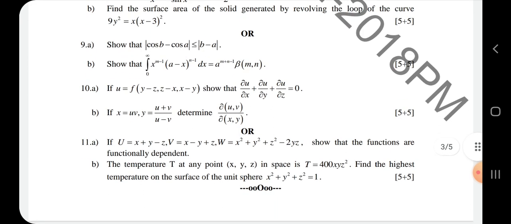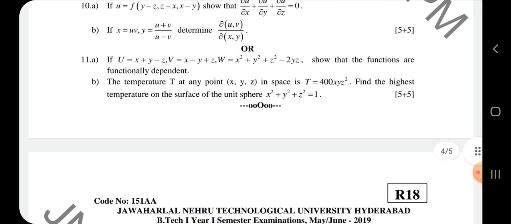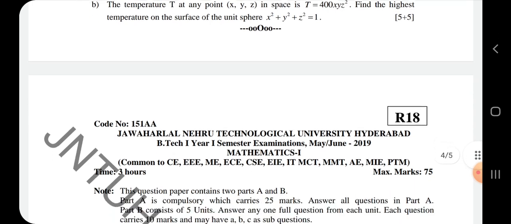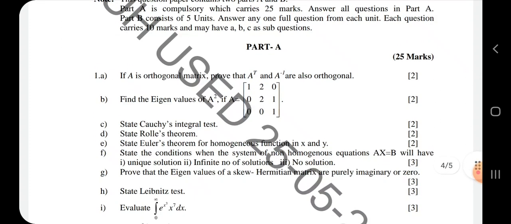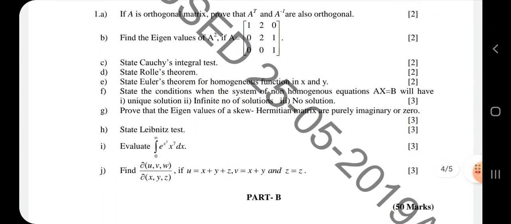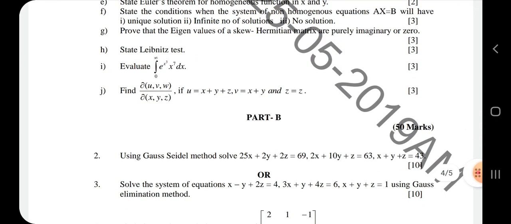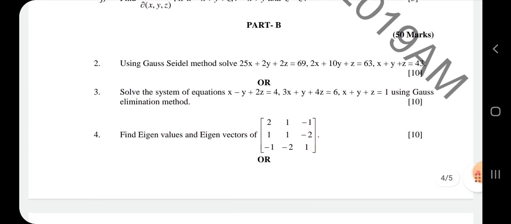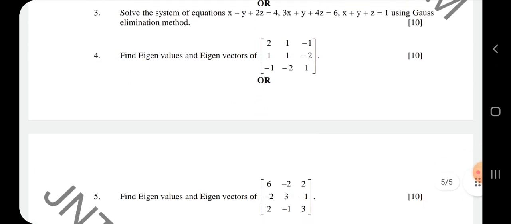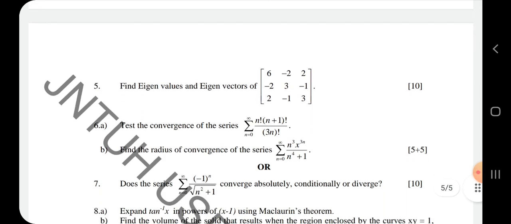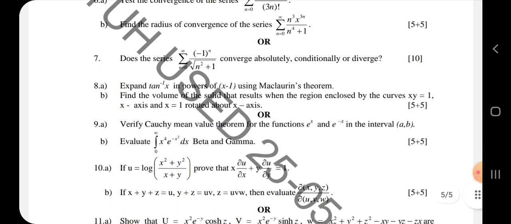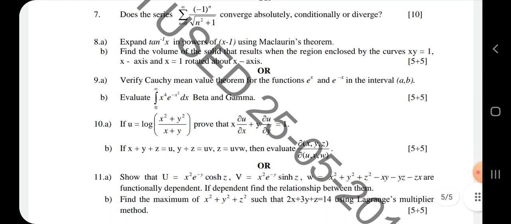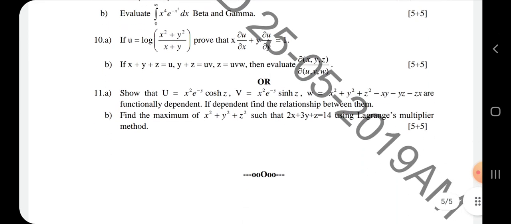Answer the questions in a systematic manner, without any overwriting and cancellations. It should be very neat and systematic. Whenever a question consists of A and B, write A at one place and B at another, and answer them so that you get maximum marks. A on one side and B on the other side. Whenever you are writing the A bit or B bit, better write the question number also, because every question has A and B bits.